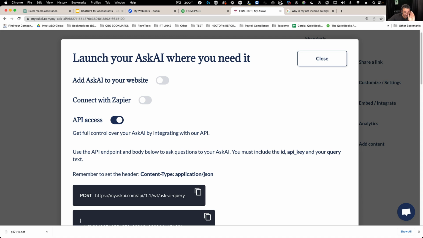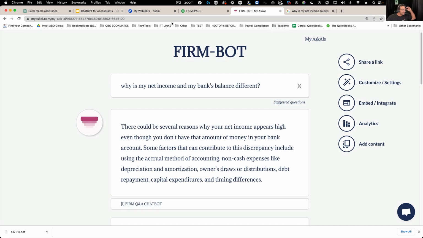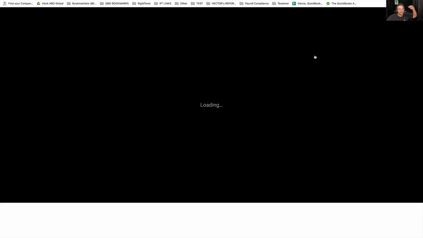Imagine these people realize the power of this, and then they create an API. So when your customer asks you a question via the portal, immediately it goes to the source of truth, your chatbot that you've been training and adding information to, and it gives the customer a preliminary answer and says, hey, this is our chatbot answer, just in case this is good enough. Meanwhile, the accountant, Hector or whomever, gets a chance to read it and give you the actual answer. So imagine how much easier your life would be if 80% of these questions are being answered automatically with a chatbot.